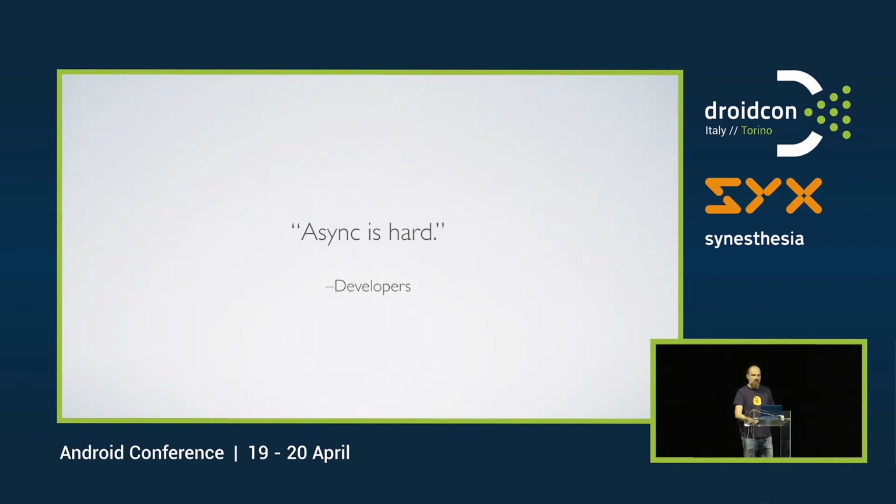Async, or asynchronous programming in general, is really hard. It's one of those things that I've noticed most developers struggle with. Anything that requires callbacks or listeners or anything like that, it's usually something that we make a lot of mistakes with. I do a lot of teaching, both beginners and more senior developers, and I noticed that this is a recurring challenge for most of them.